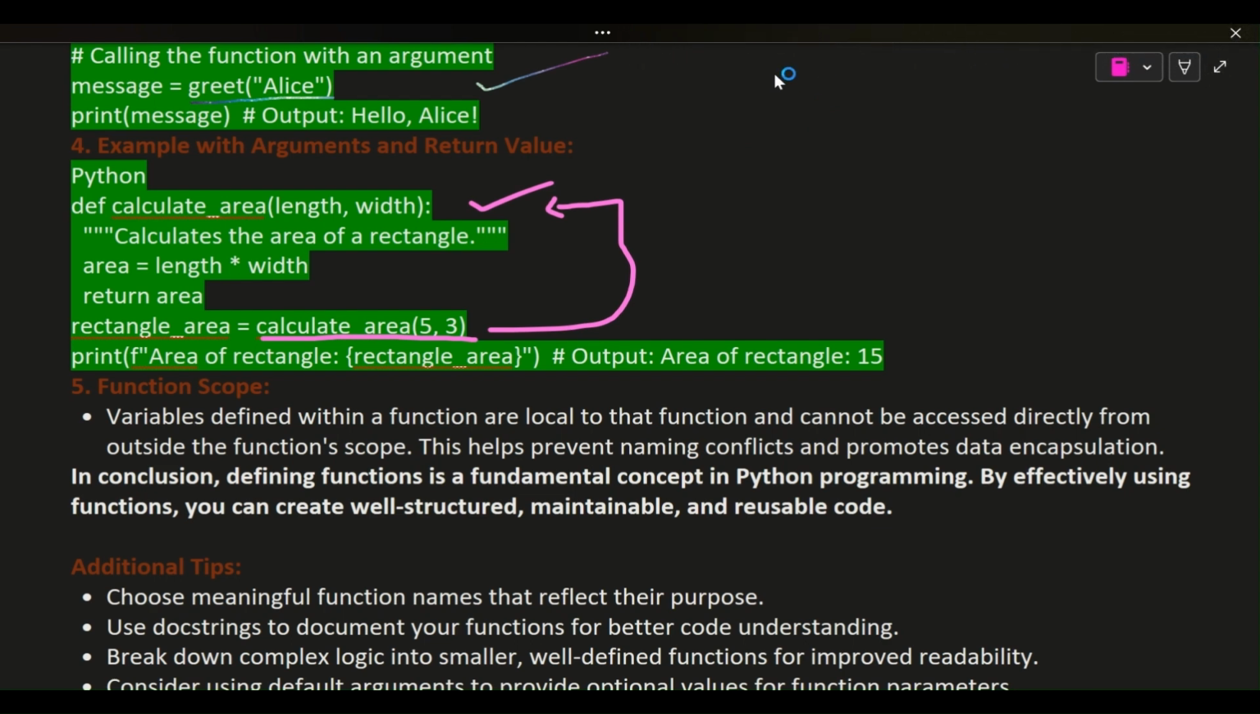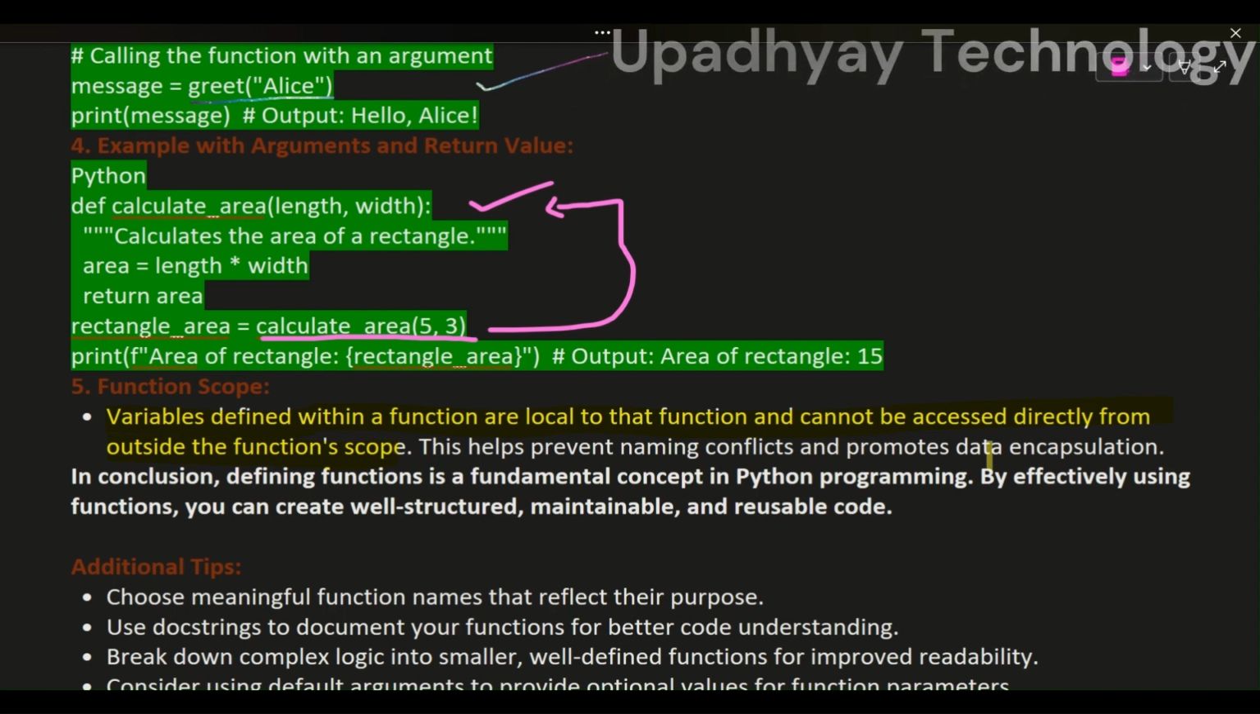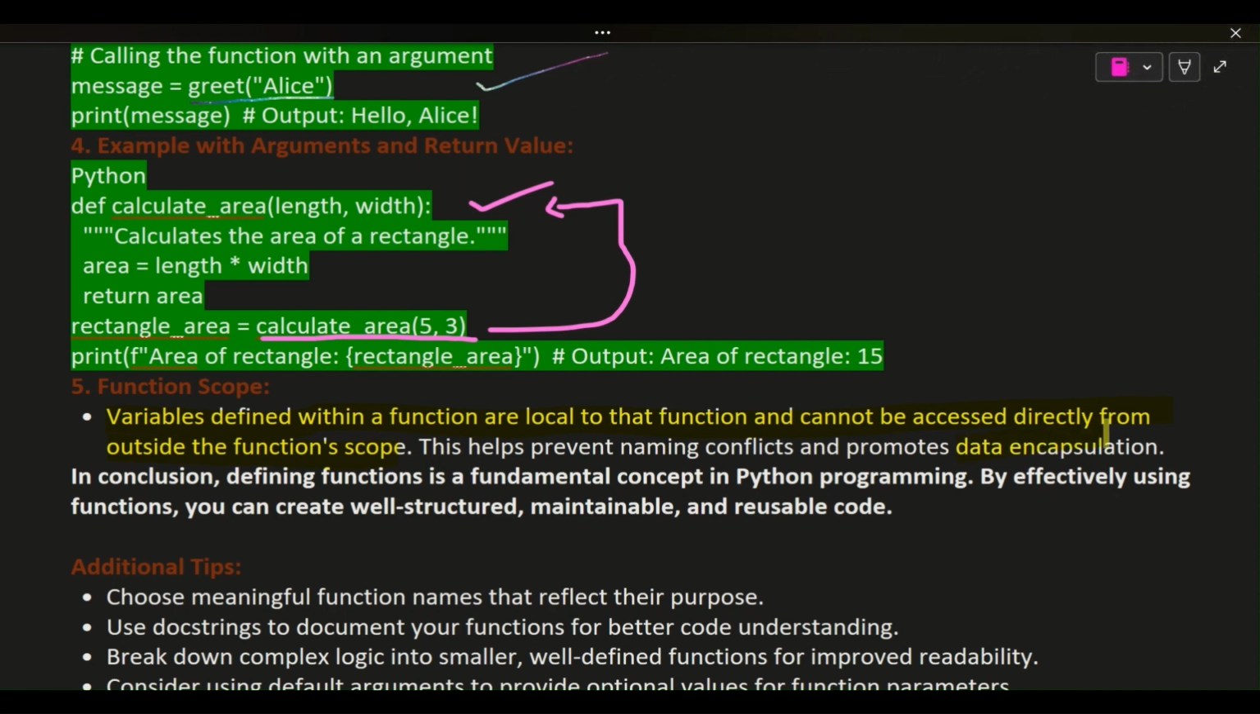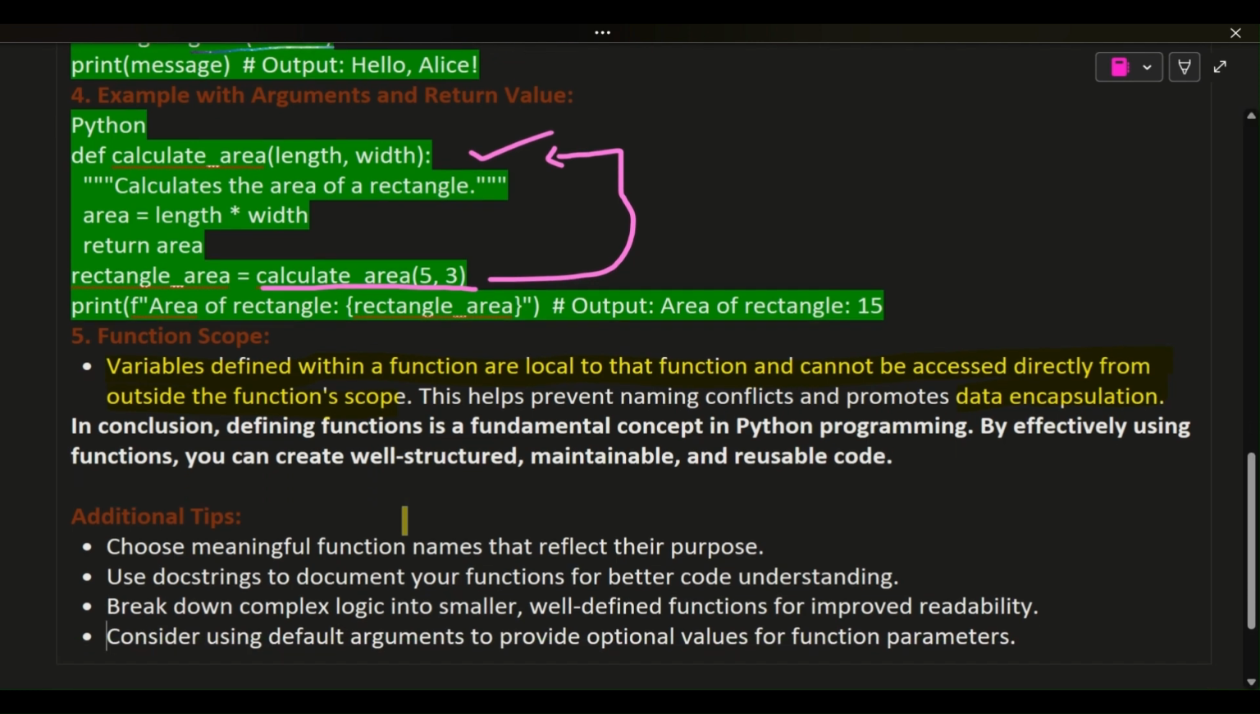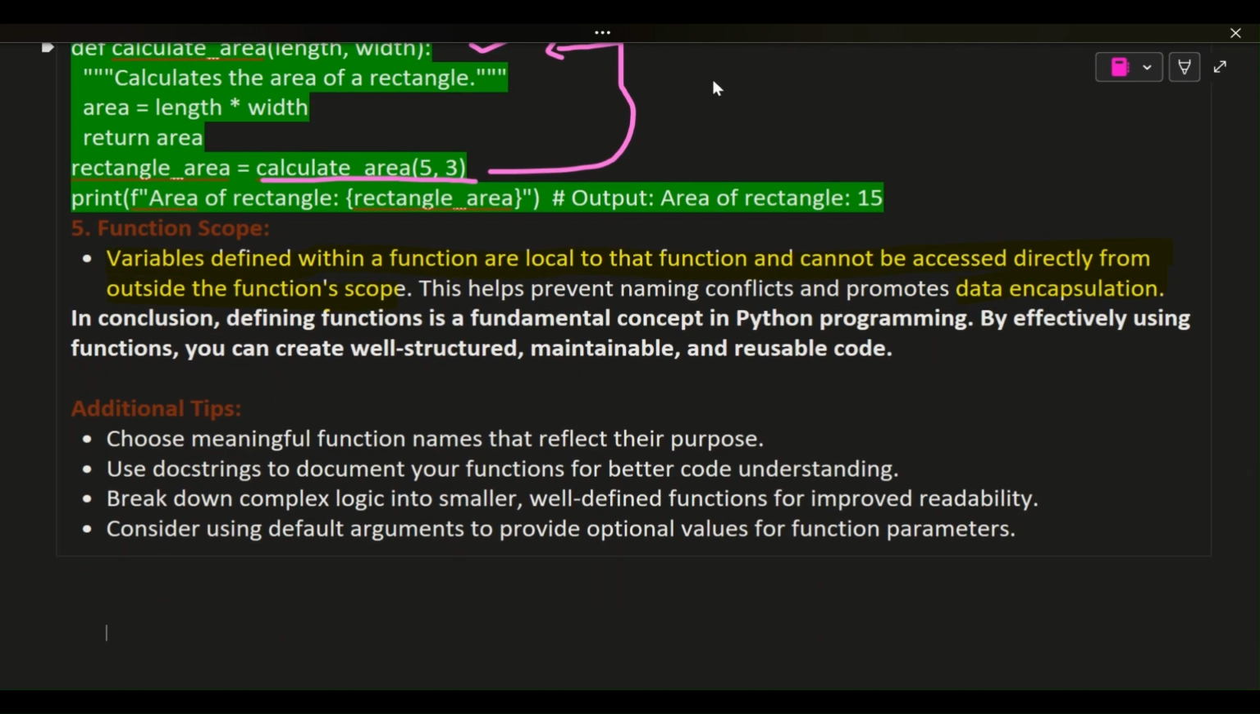5. Function scope. Variables defined within a function are local to that function and cannot be accessed directly from outside the function scope. This helps prevent naming conflicts and promotes data encapsulation. In conclusion, defining functions is a fundamental concept in Python programming. By effectively using functions, you can create well-structured, maintainable, and reusable code.